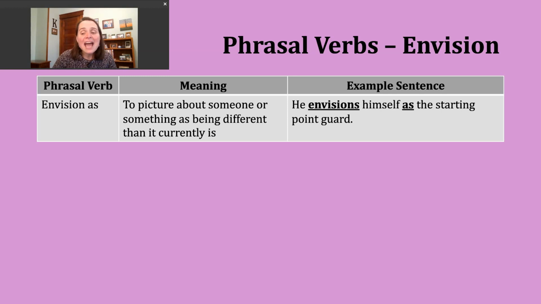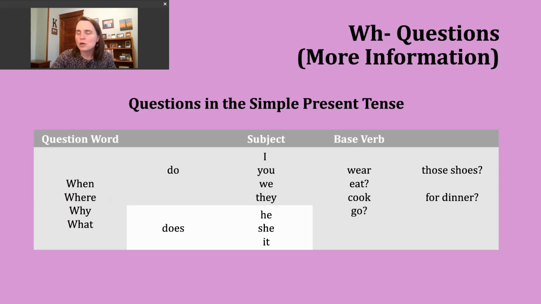Okay. Now we're going to move on and do a little verb tense practice. Today I thought it might be good to review how we make WH questions in the simple present. So in many of my videos, I review how we do a yes or no question, but I wanted to spend a little more time here with what I like to call more information questions. So these are questions where we cannot just say yes or no, right? We're going to have to provide the person asking the question with some more information.